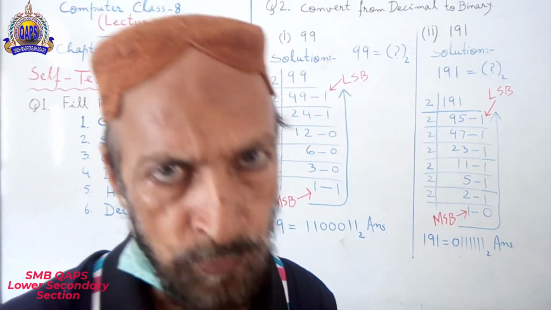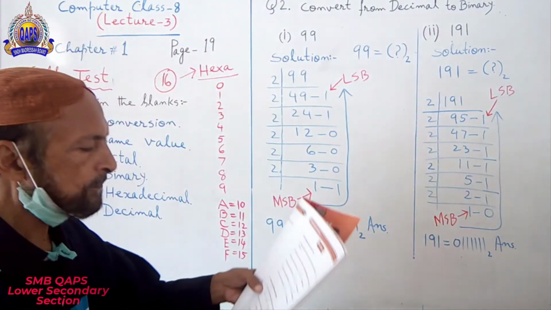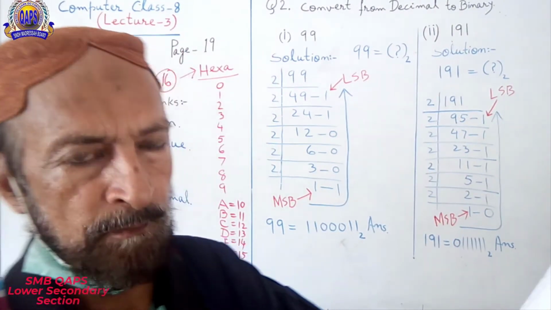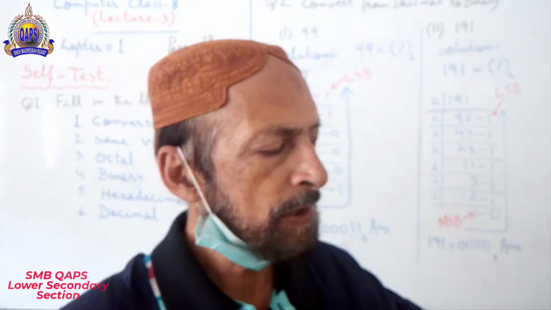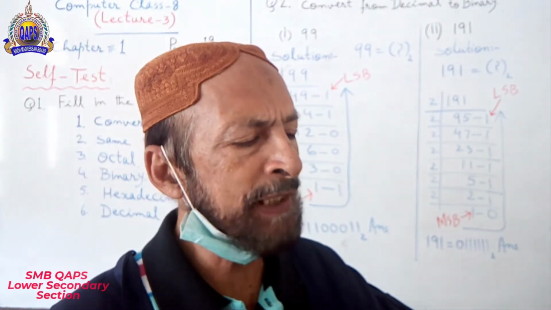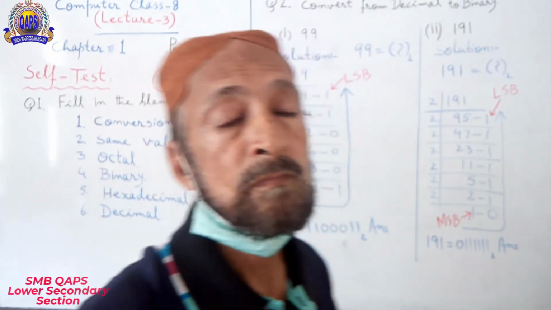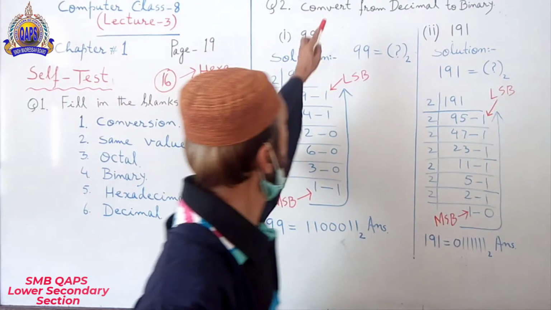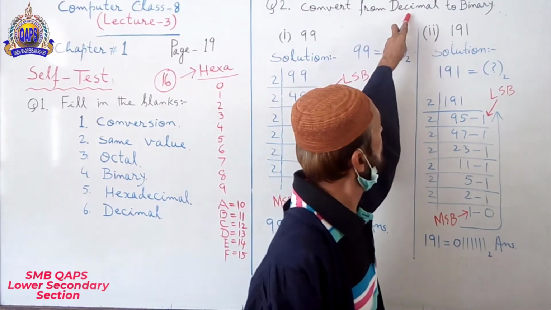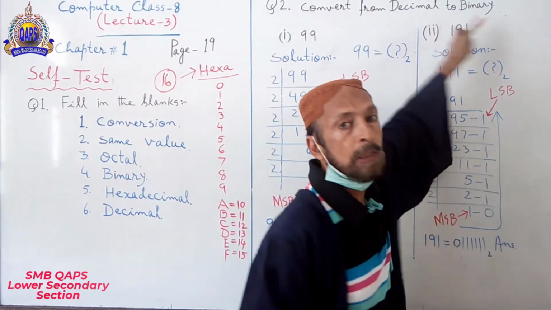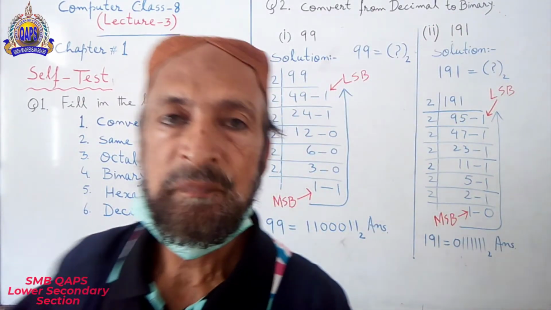Now question number 2. Answer the following questions. Convert the following numbers from decimal to binary number system. Look at the board. Decimal to binary.